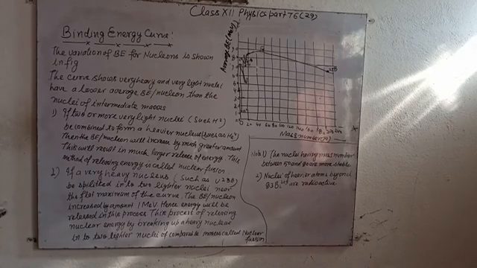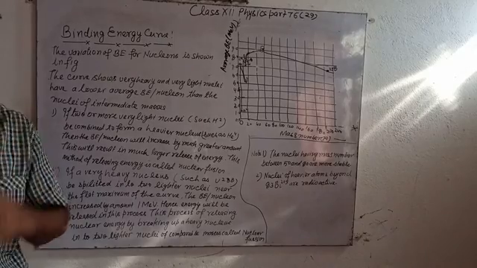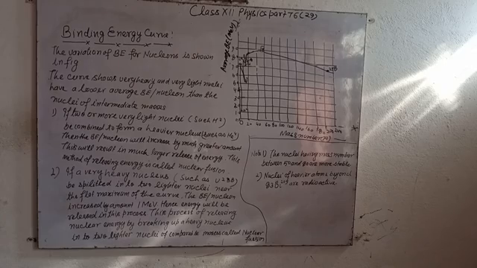Second, alternatively, if two or more very light nuclei such as hydrogen are combined to form a heavier nucleus such as helium, the binding energy per nucleon again increases, by a greater amount than in the fission process.